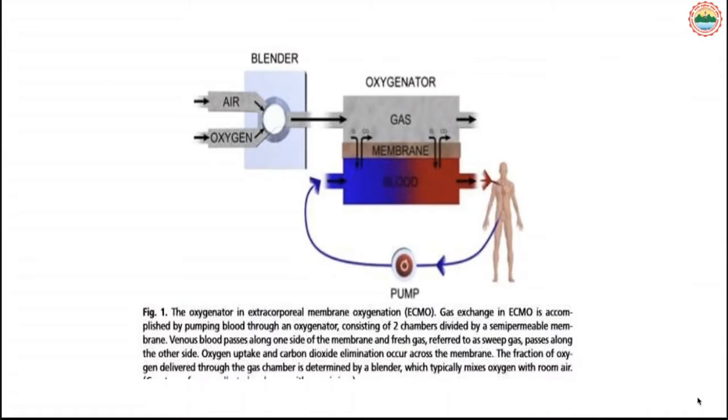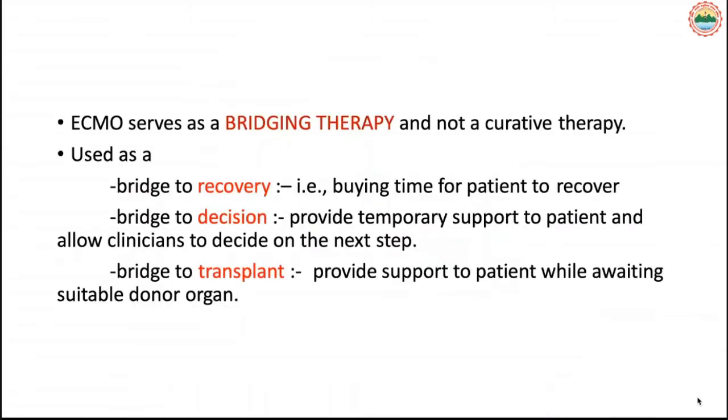Once the gas is mixed to a particular FiO2, there is a membrane in between that separates the gas from the blood, the membrane oxygenator, which allows gas exchange between the blood and the gas. This oxygenates the blood, which is then returned to the circuit.